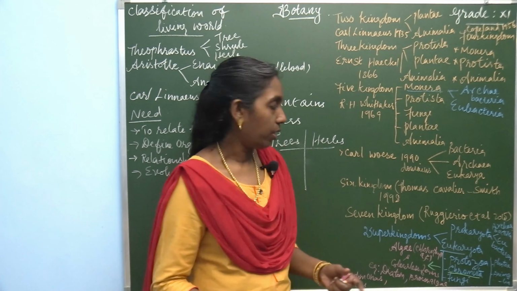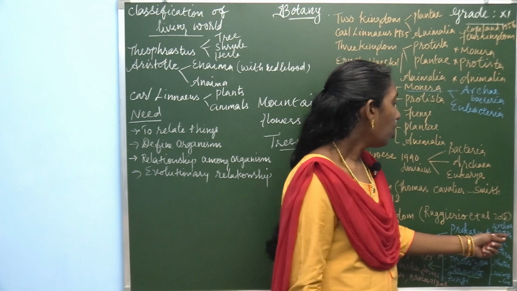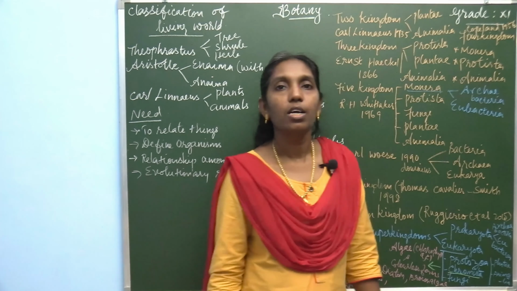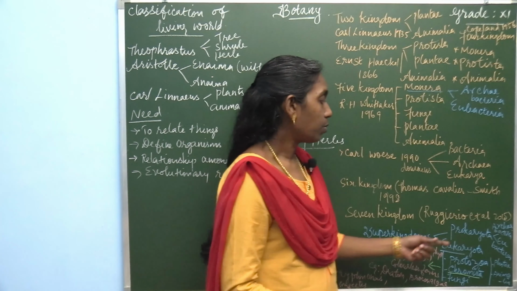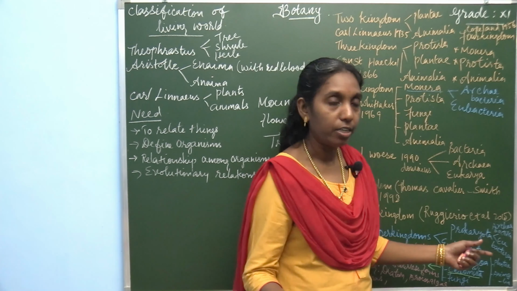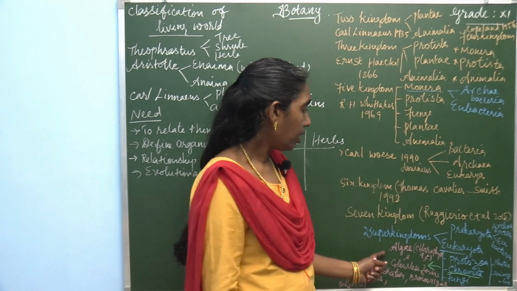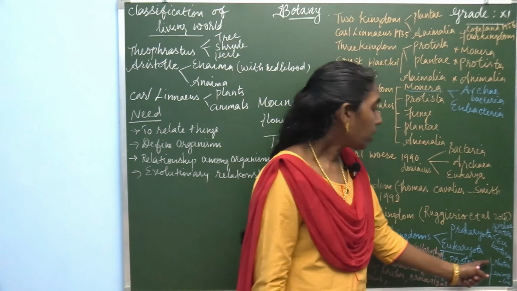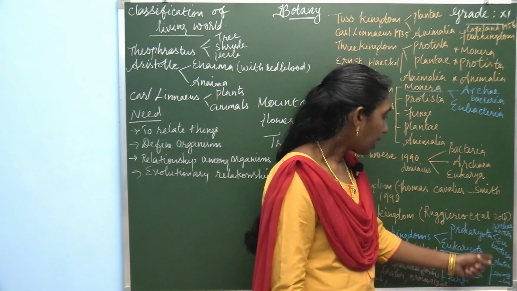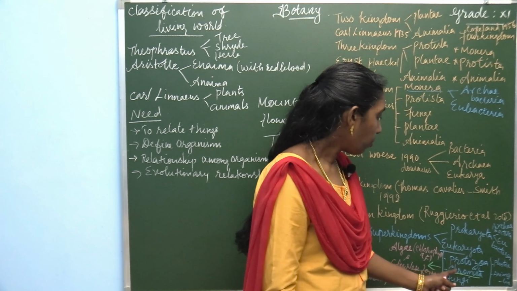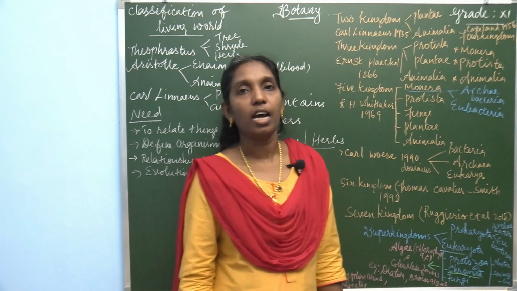Prokaryota is again classified into Archaebacteria and Eubacteria. Then in Eukaryota, all the eukaryotic organisms are classified into Protozoa, Chromista, Fungi, Plantae and Animalia.